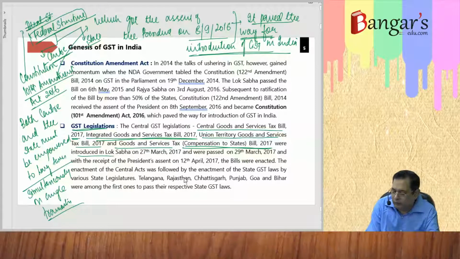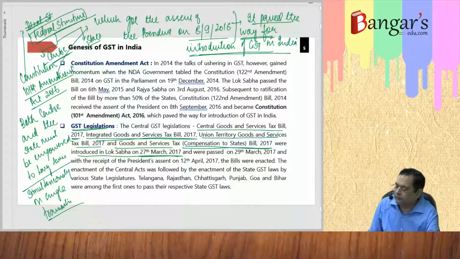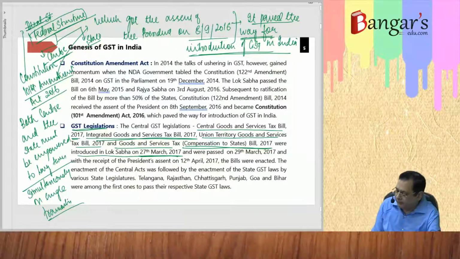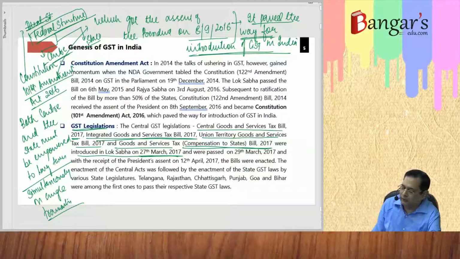They were introduced in Lok Sabha on 27th of March 2017. So we have made separate bills relating to levy of CGST, that is, the Central Goods and Services Tax Bill was there. Then the Integrated Goods and Services Tax Bill 2017 was there.